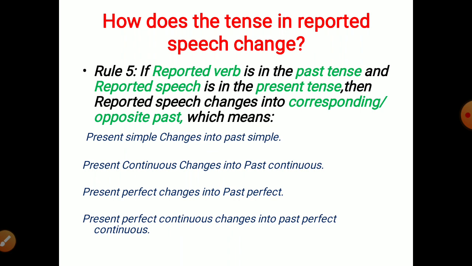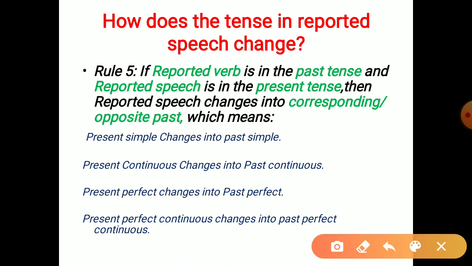So how does the tense in reported speech change? If the reported verb is in the past tense, as we understood in rule number 4, only then does the tense in the reported speech change. Now the reported speech can be in three different tenses: it can be in the present tense, the past tense, or the future tense. Now, when the reported verb is in the past tense and the reported speech is in the present tense,